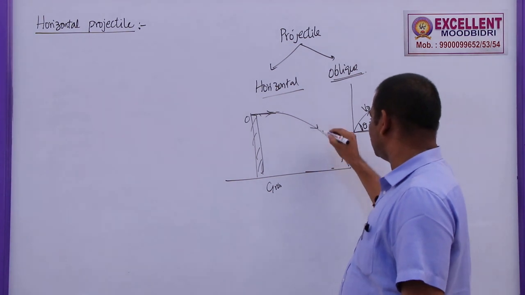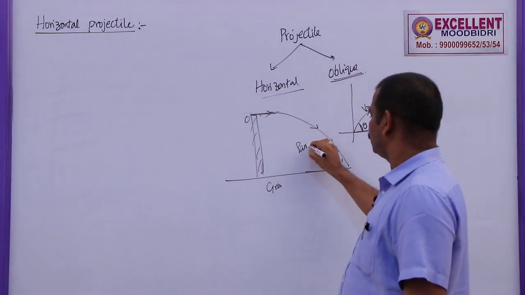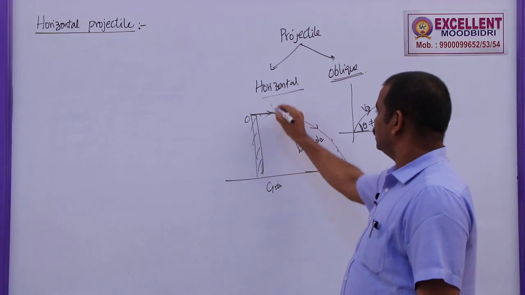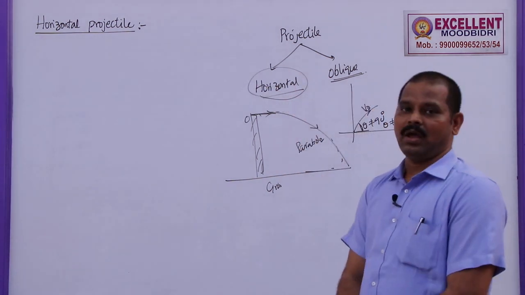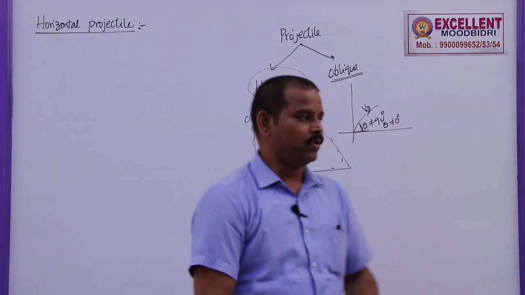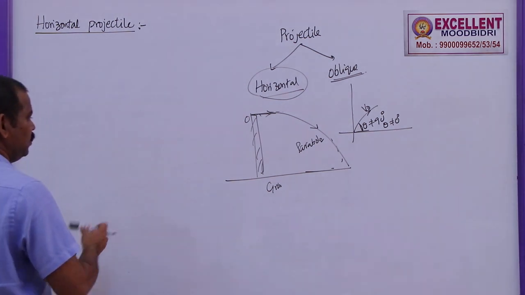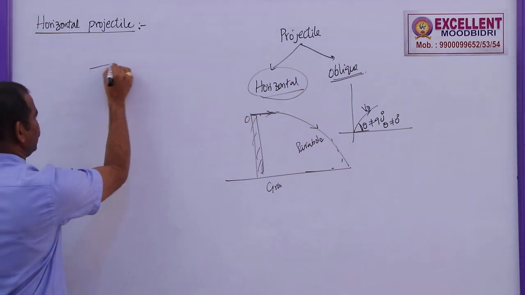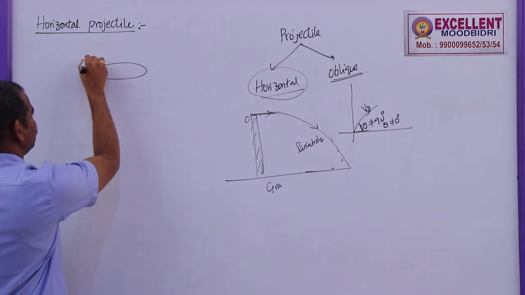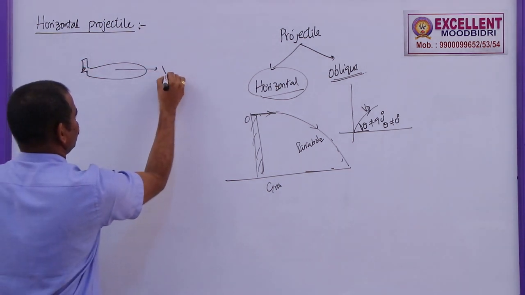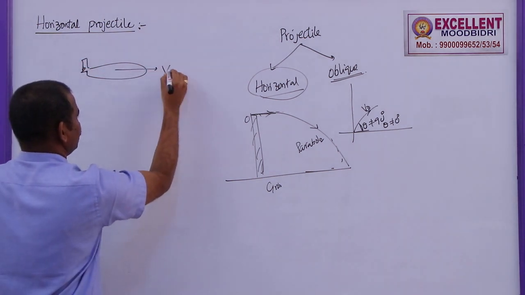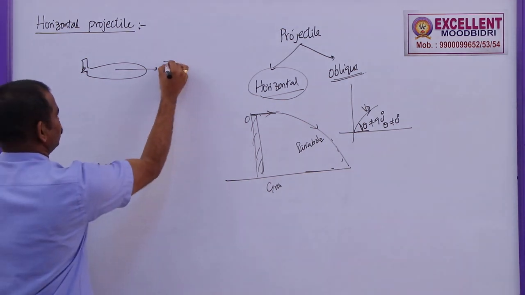So this path is also a parabola. Today we will prove that this horizontal projectile also moves along a parabolic path. What are the examples for this one? Let us say one aeroplane is moving with velocity, aeroplane VA bar.